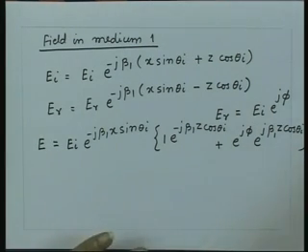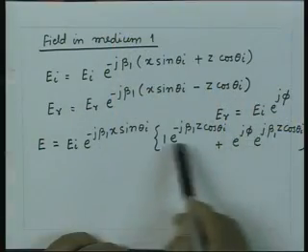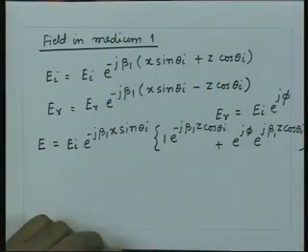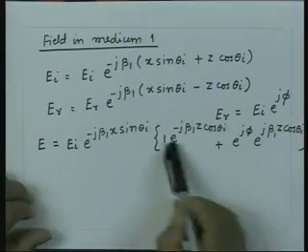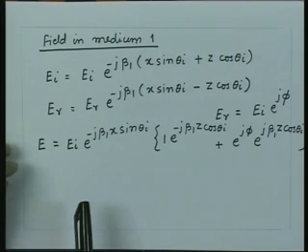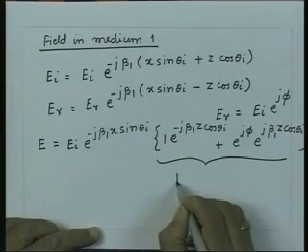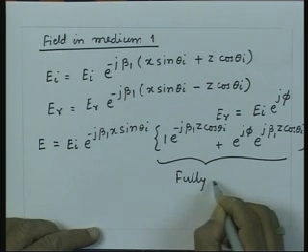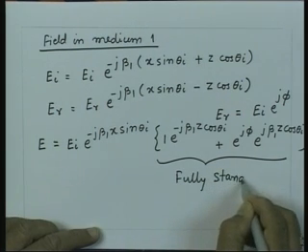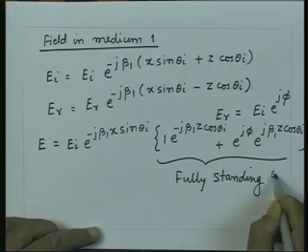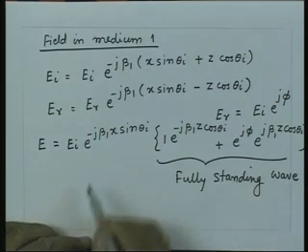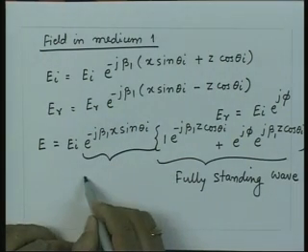When the element terminating the transmission line is reactive, there used to be a phase between the incident and reflected wave, but the amplitudes of the two waves were equal, and that is why we had complete constructive and destructive interference. So, this one essentially now is representing a fully standing wave, and this term is representing a travelling wave.